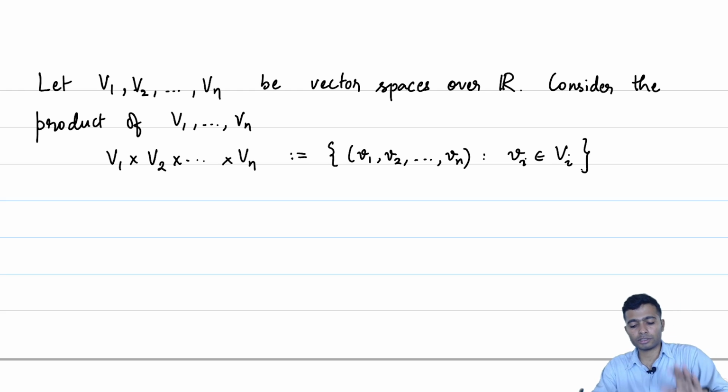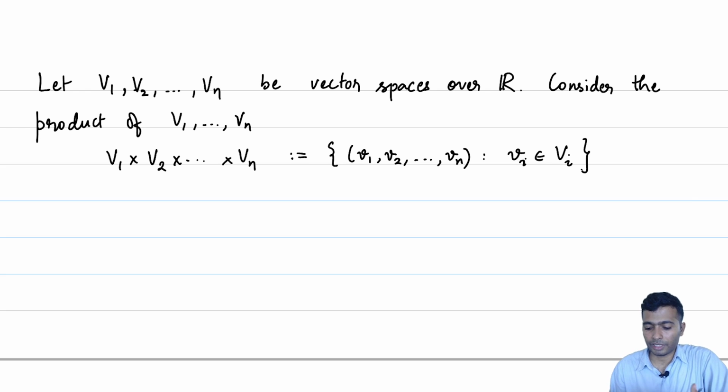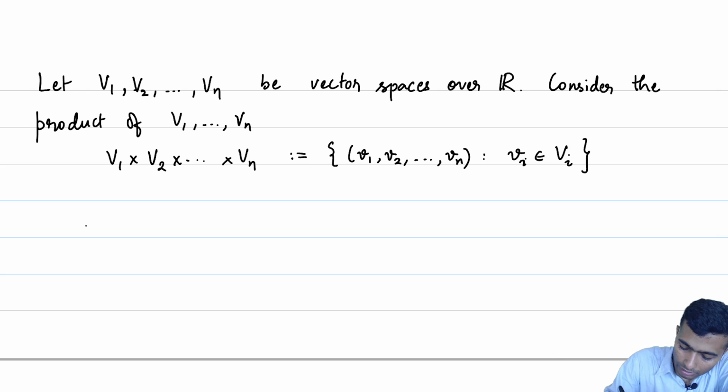So, we know that each of these Vi's are vector spaces and that there is an addition operation and a scalar multiplication in each of these Vi's. We are going to use that information to get hold of new operations on V1 cross V2 up to Vn, and give it a vector space structure. Okay, so let us try to define the addition, vector addition.